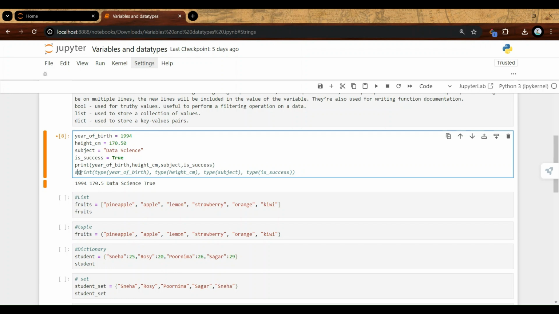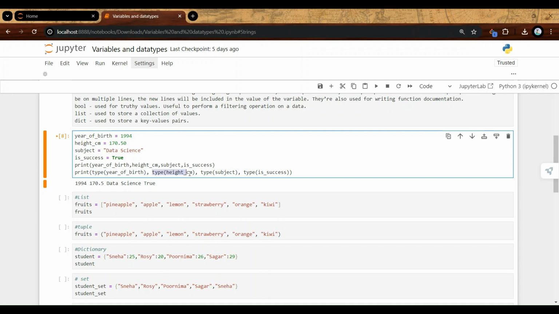So I'll just remove the comment from here, and here you can see that now I've said print. Then notice this section. I said type, and in the brackets of type, I have passed the variable year of birth. So basically, this type function reads the value inside the variable and prints the output. This has to tell me that it's an integer, because I'm storing an integer value in it.